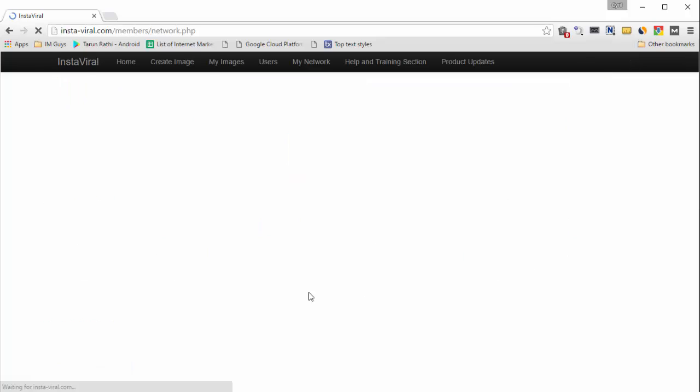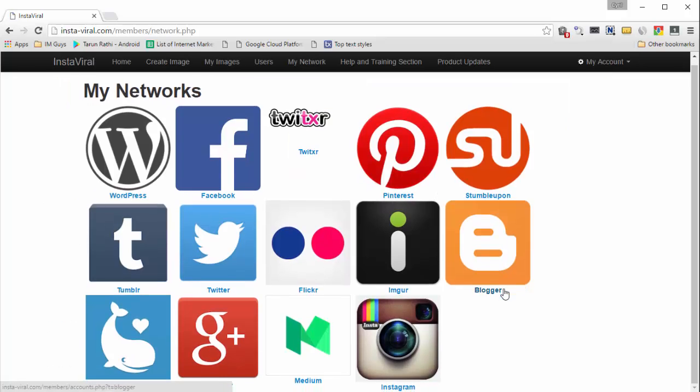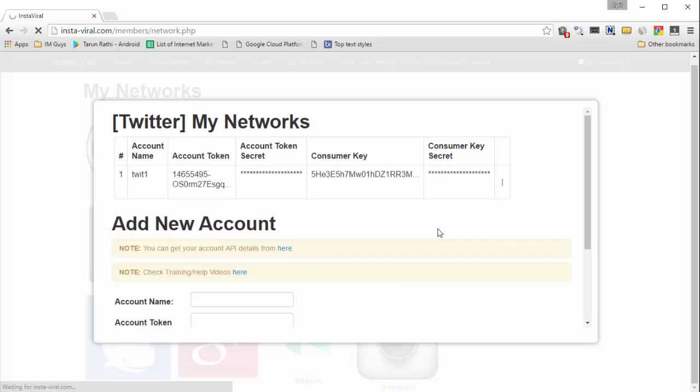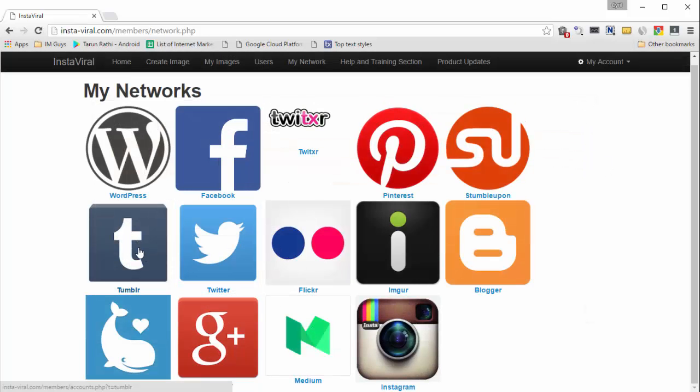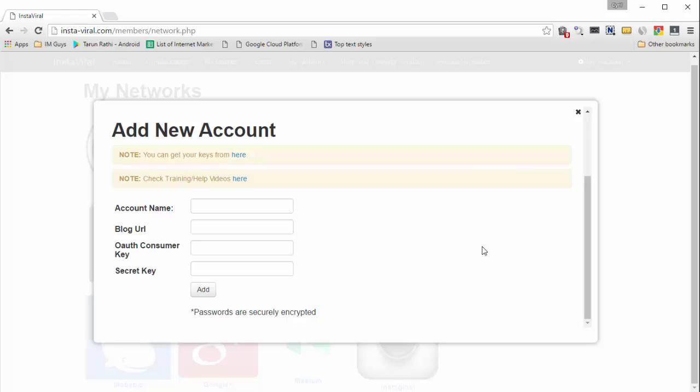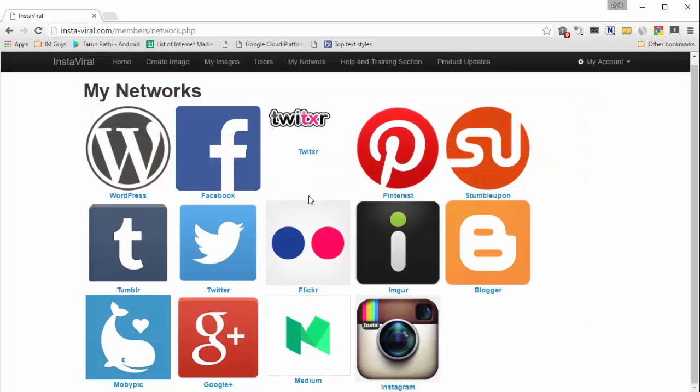By clicking on My Networks, you will see a list of the networks that Instaviral supports, and I'm telling you now, this is the biggest list ever on any similar platform. We support a huge number of social media and image sharing platforms. To add an account from any of these platforms, just click on the network name and fill in the information that the dialog asks for, and we will then be able to post to your account.